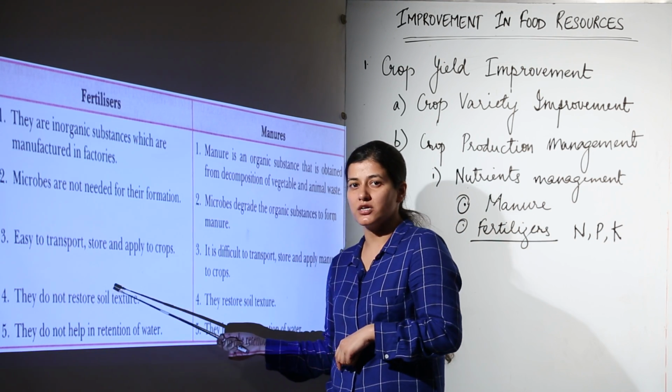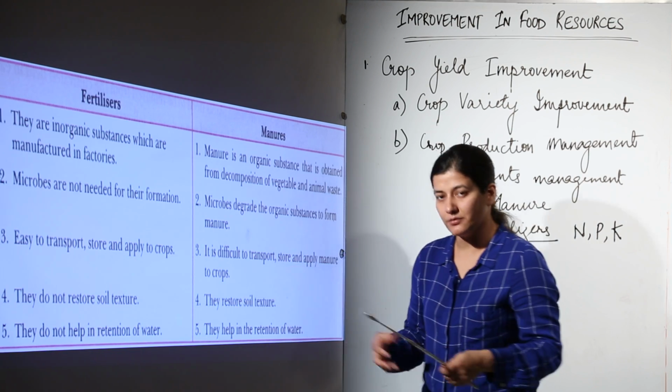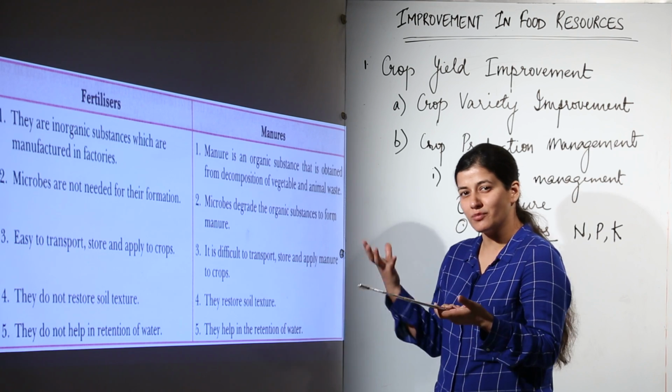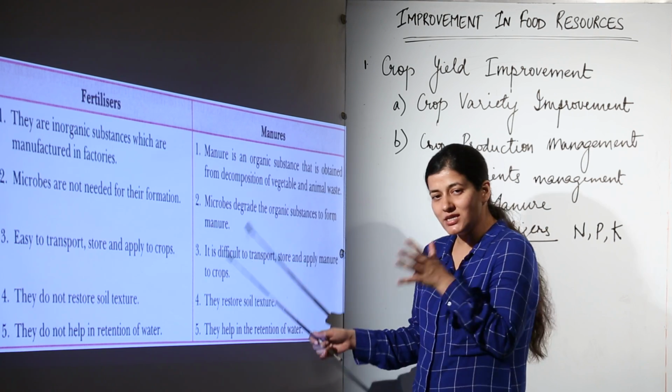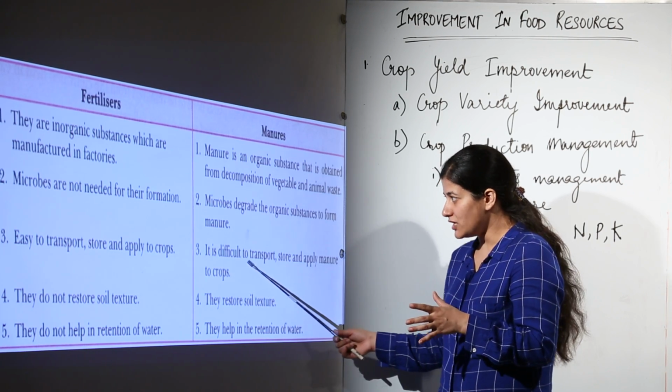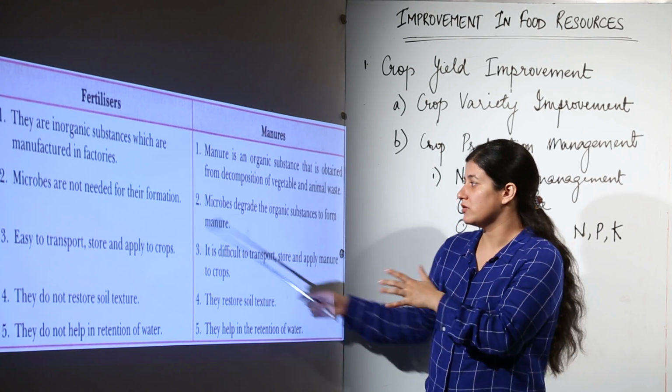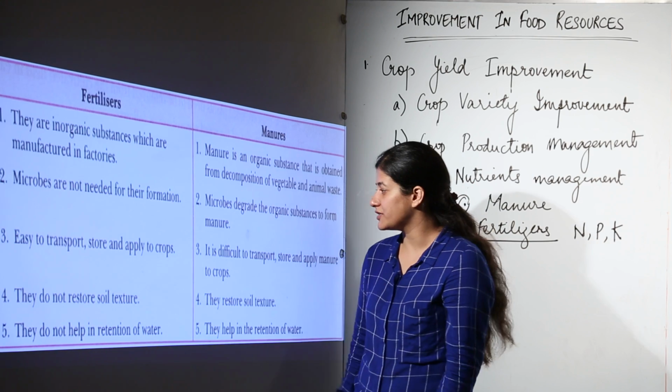Fertilizers are easy to transport. You must have seen it. It was very easy. That person was holding it in the hand and throwing it like this. The other one was vermicompost. You have to make a compost pit. These are not easy, these ones. They are not easy to handle, easy to store. They are difficult to transport, contrary to what there was in the case of fertilizers.